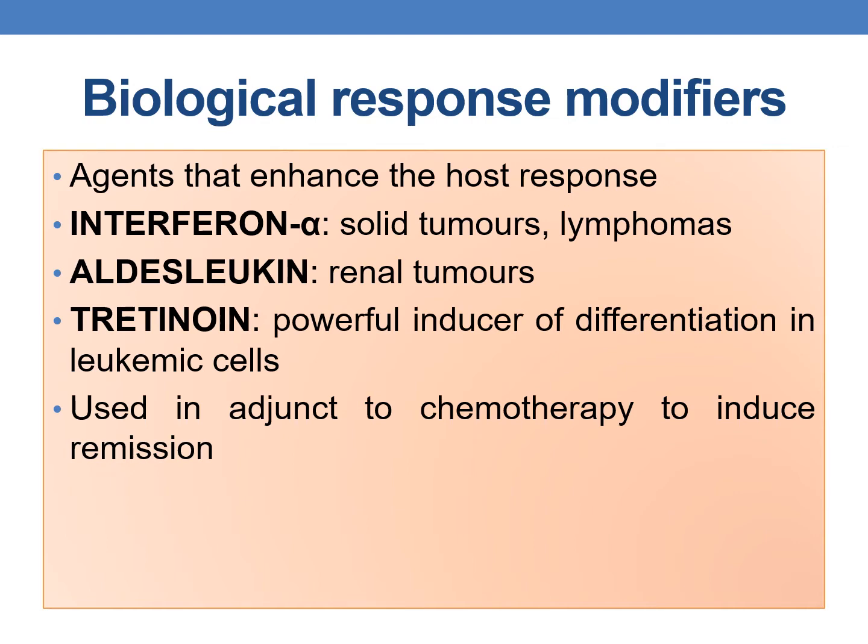It is employed to treat renal tumors. The next one is tretinoin. It is a powerful inducer of differentiation in leukemic cells, and it is mainly used as an adjuvant to chemotherapy to induce remission. These are some examples of biological response modifiers.